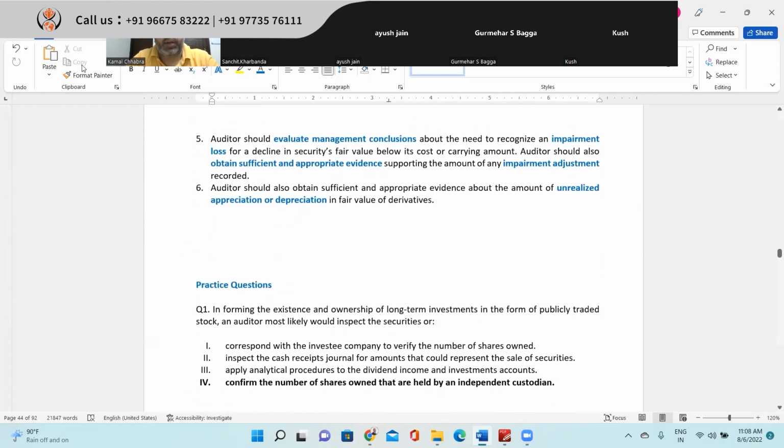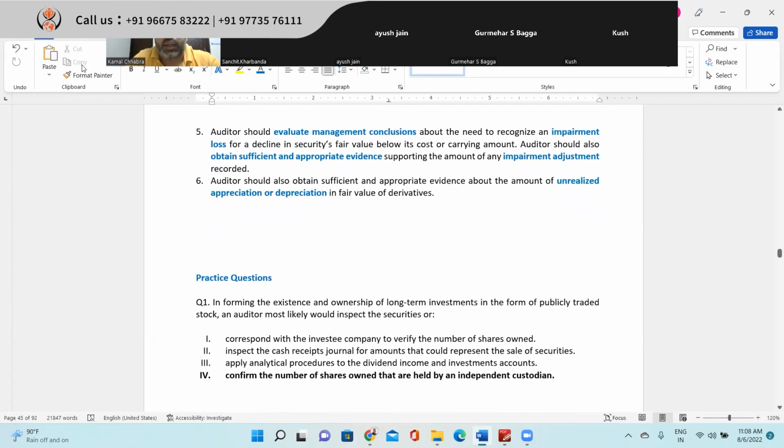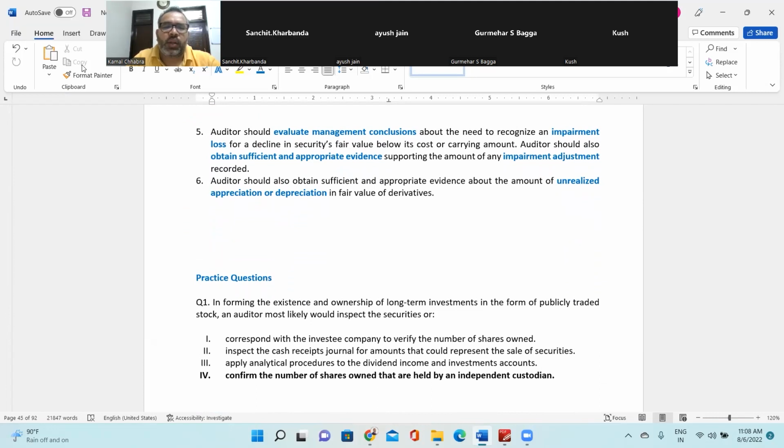And the auditor should evaluate management's conclusion about the need for and recognition of an impairment loss for a decline in the security's fair value below the cost or carrying amount. So wherever the fair value goes below the book value, cost or carrying value, then the management has recognized an impairment loss, right? You need to evaluate the conclusion made by the management, whether that loss is appropriate, sufficient or not, or whether more needs to be considered. The auditor should also obtain sufficient and appropriate evidence supporting the amount of any impairment adjustment recorded.